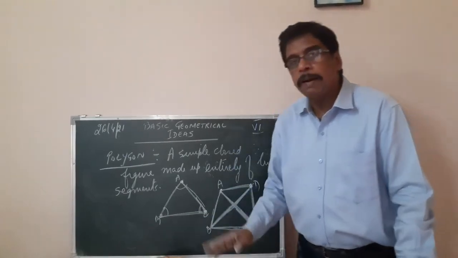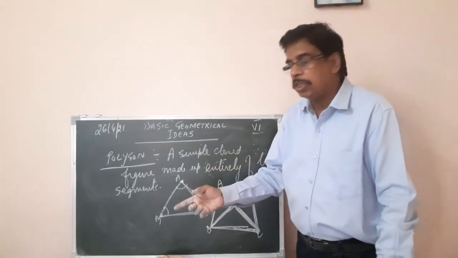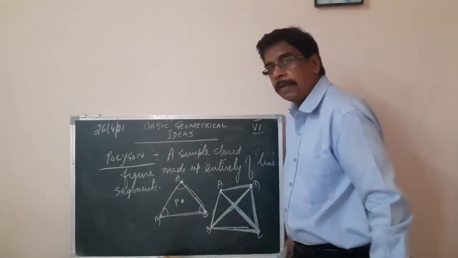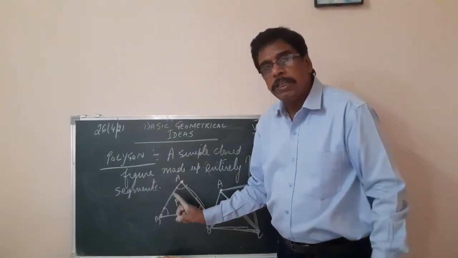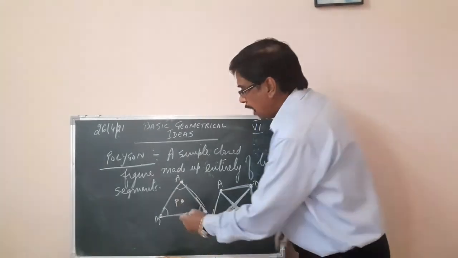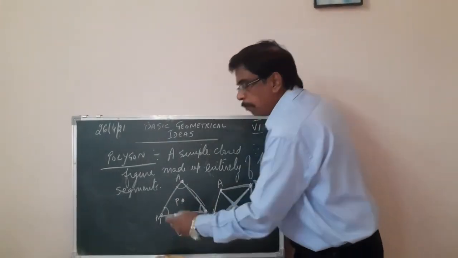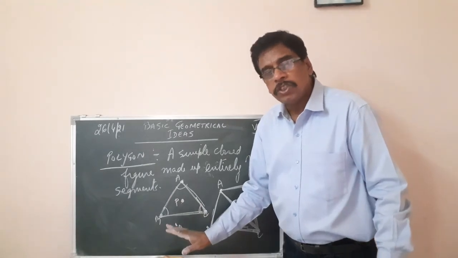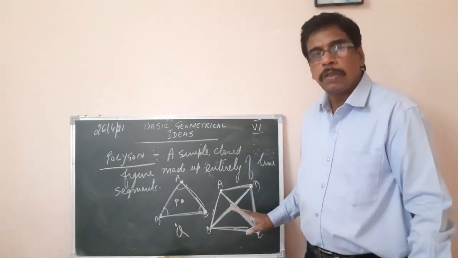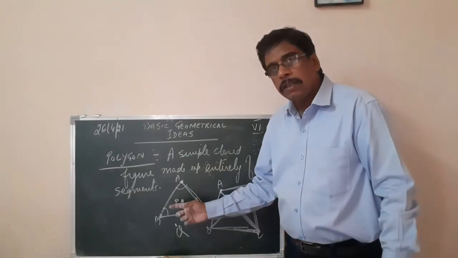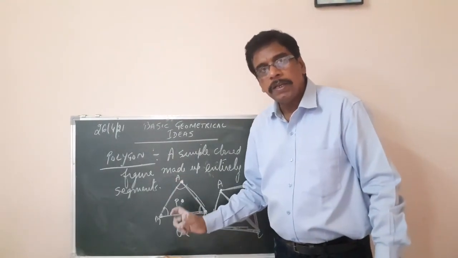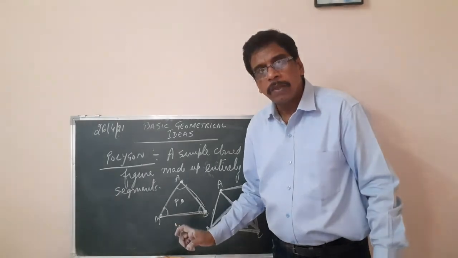After this, we come to the interior and exterior. If I have a point here and name this point P, this point is in the interior of the polygon. If I have a point here outside, point Q, this is in the exterior of the polygon. Similarly in this case also. Which is inside the polygon, it is in the interior. Which is outside the polygon, it is in the exterior.